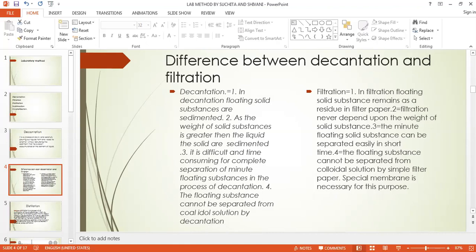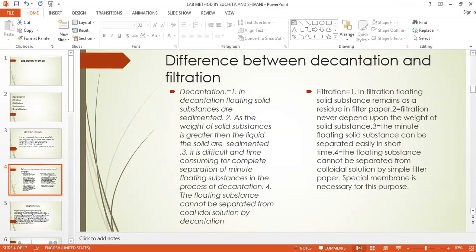In filtration, they have given two methods, that is hot filtration and rapid filtration. But no question has come on filtration till now, and we are also not taking the practical on that filtration. This filtration we are only using for the maceration and the percolation. But still, if you want, you can read it from the book, and if you have any difficulty, you can ask. But this is a very simple method, rapid filtration and hot filtration.